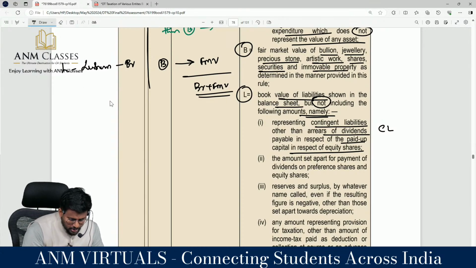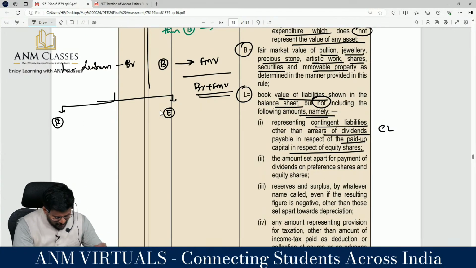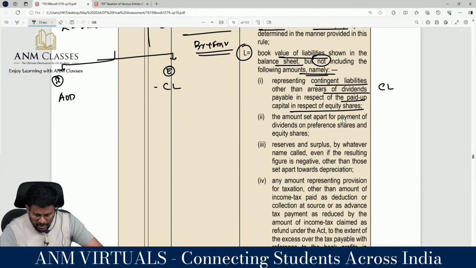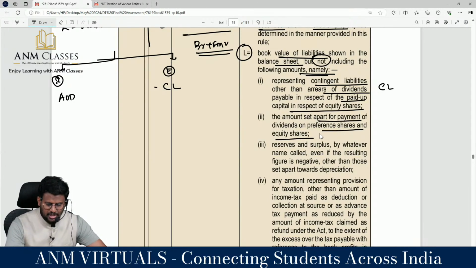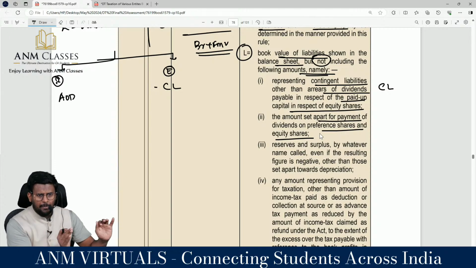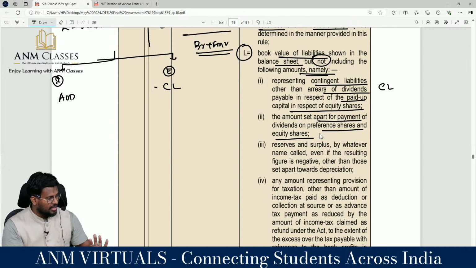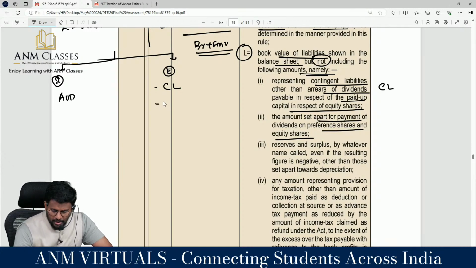Sir, when taking the liability, how many categories is it classified into? Two categories: includes and excludes. Liability includes arrears of dividend. It excludes contingent liability; you should not take that. Next one: the amount set apart for payment of dividend on preference shares and equity shares. That means you can give preference shares, you can give equity shares, and you have set aside an amount. You should not call that a liability, because it is not a liability. It's only an appropriation of profit. So that should be excluded. What is set apart for dividend payment.